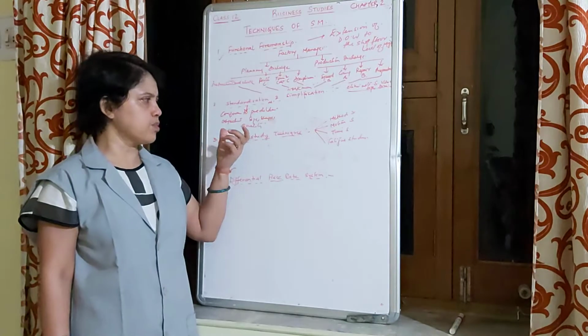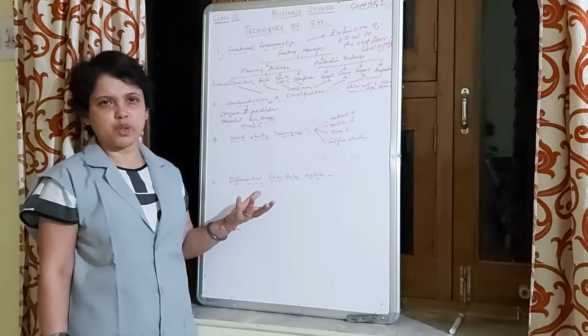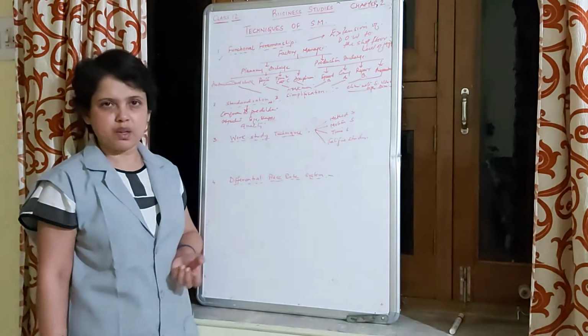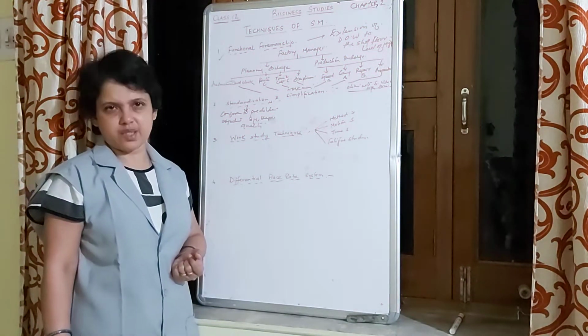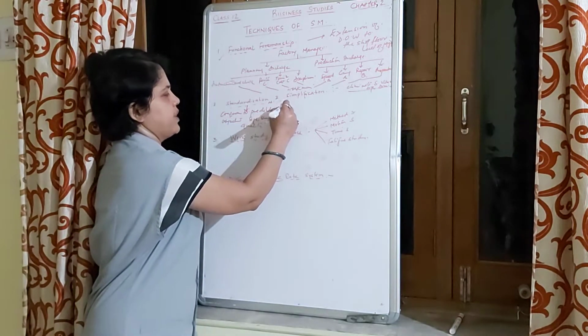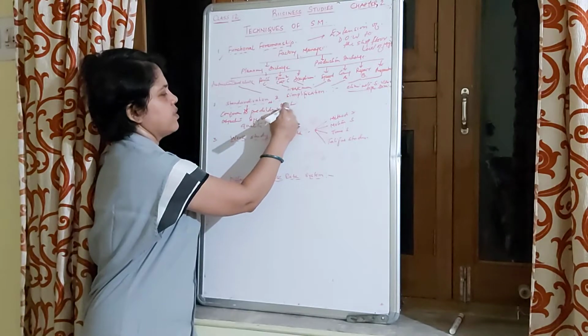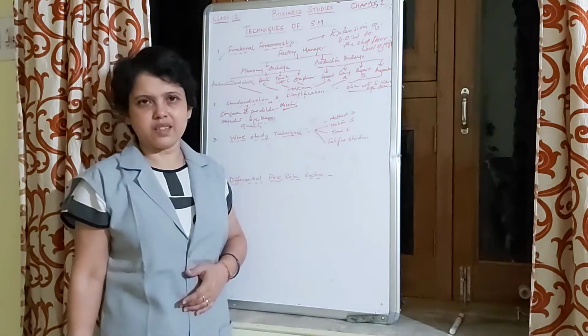Whether it is in terms of raw materials, or in terms of size of any product, or in terms of shape, that standard should be defined by every organization. Because there are certain objectives of standardization. When the products are standardized, what happens?